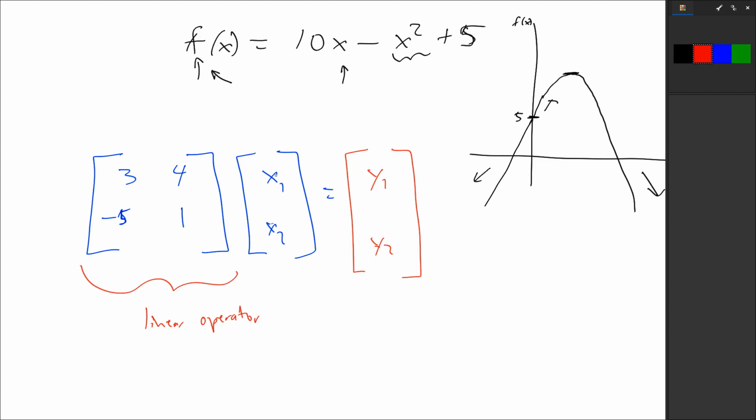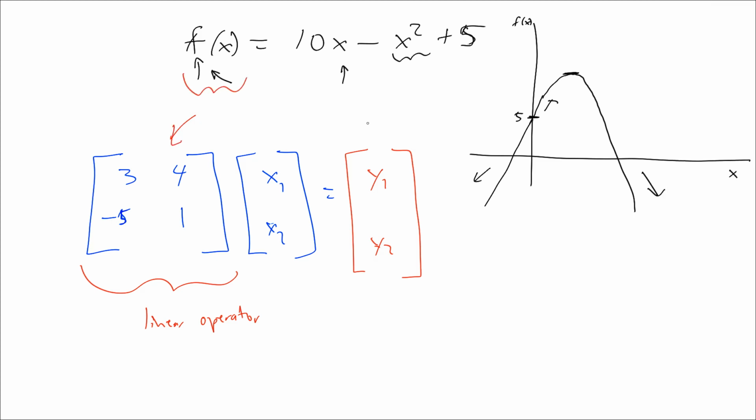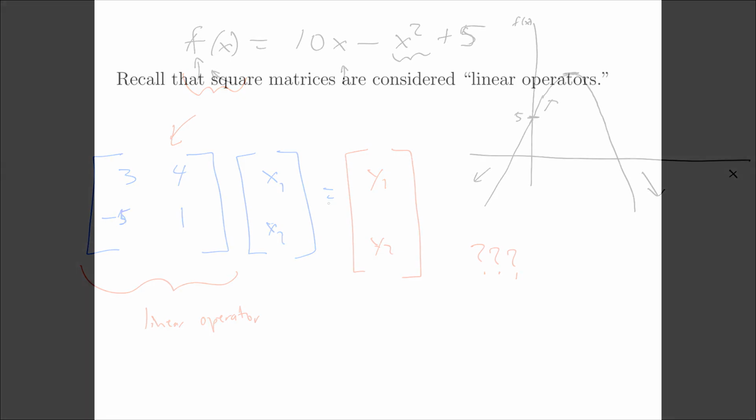Now, suppose I asked you the same question about that matrix that I did about this function. If I said, what does this do to vectors? How does it transform them? What vectors going in are going to come out with high values and what ones are going to come out with low values or whatever? This thing is a big mystery. I could play around with this thing forever and it just looks like a bunch of random garbage. And it's going to until we figure out eigenvectors here, okay?